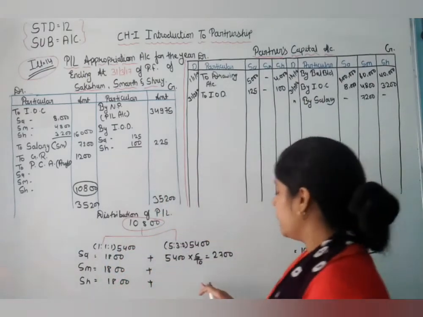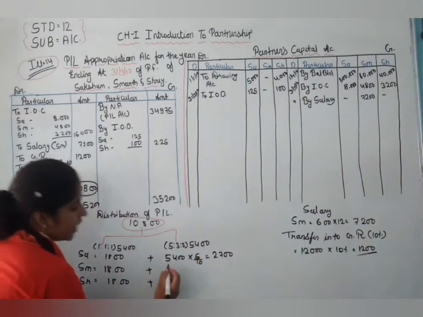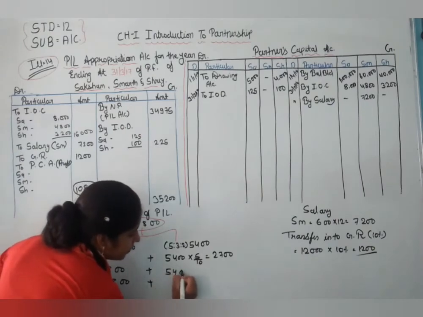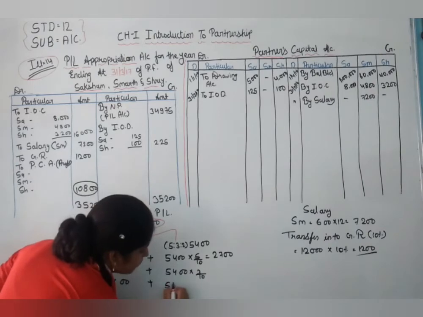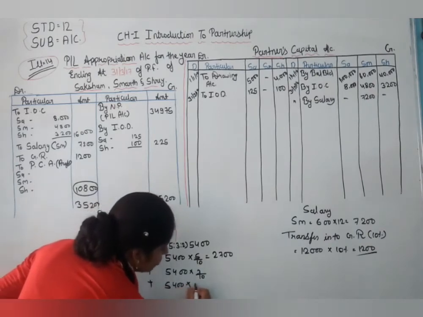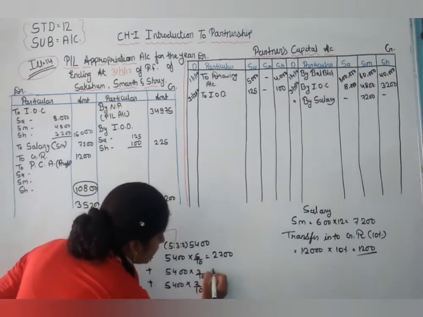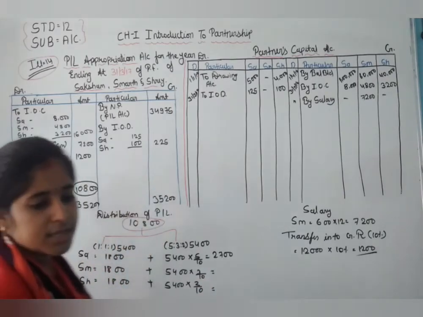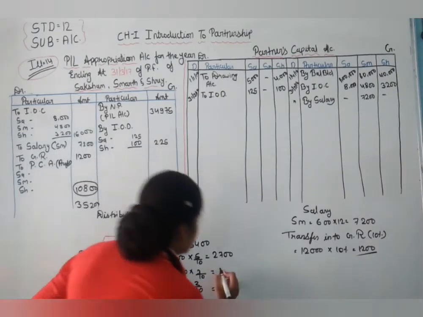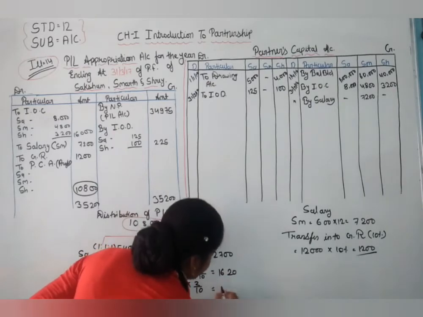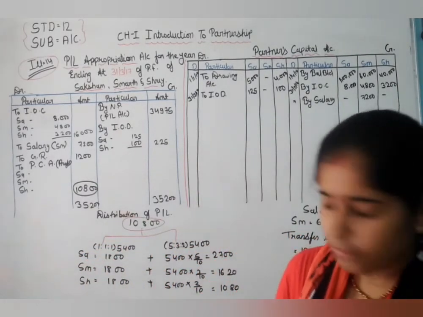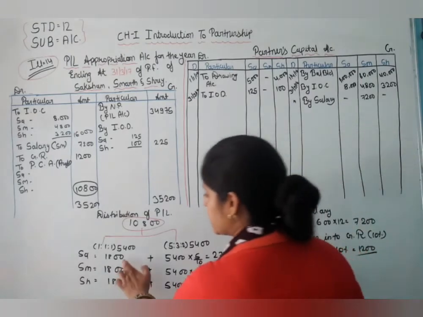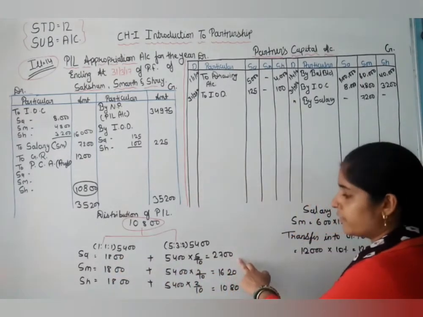Then 5,400 into 3 upon 10 and 5,400 into 2 upon 10. So here the answers are 1,620 and 1,080. Now we are merging these two entries, 1,800 plus 2,700.